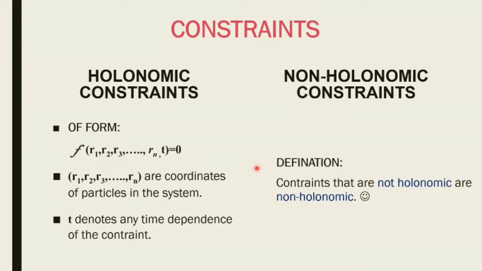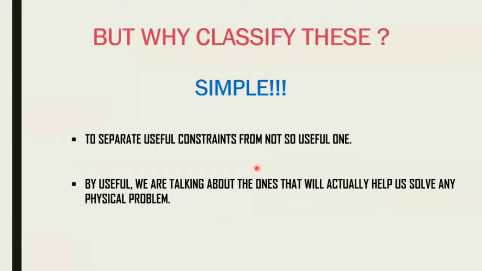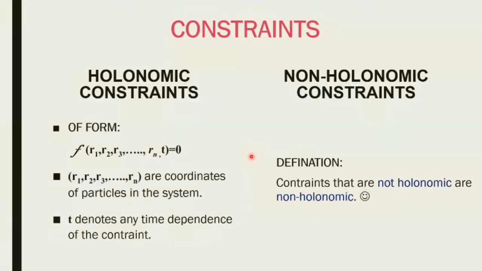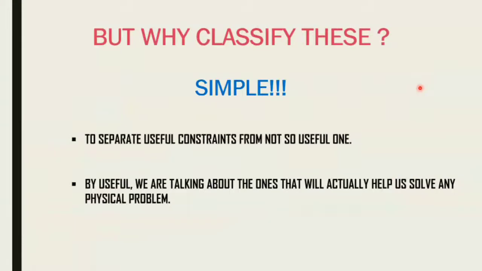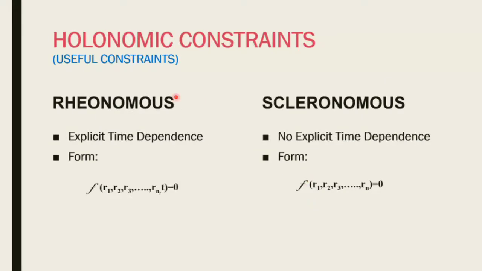And why is that important? Why is defining a constraint important at all? Whenever you talk about any physical problem, you want any tool to help you solve it. So holonomic and non-holonomic constraints basically mean useful and not useful for the most part. We are going to use holonomic constraints, which are going to be useful for us, to actually solve physical problems.